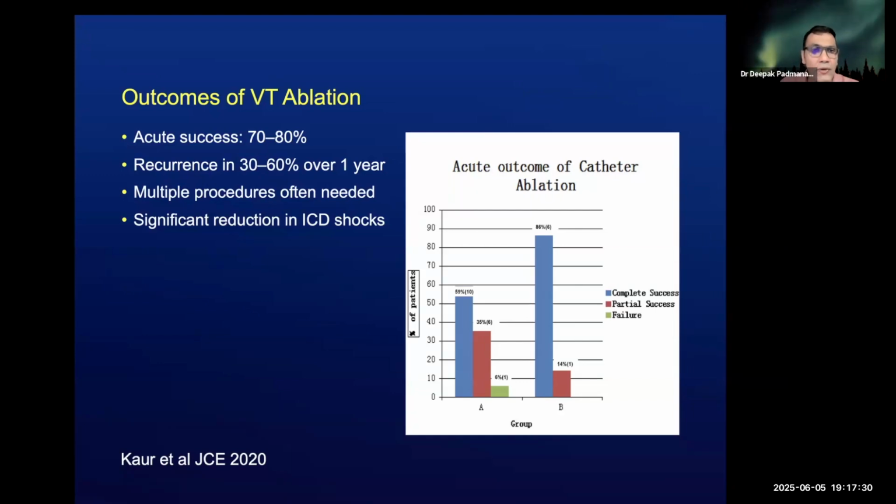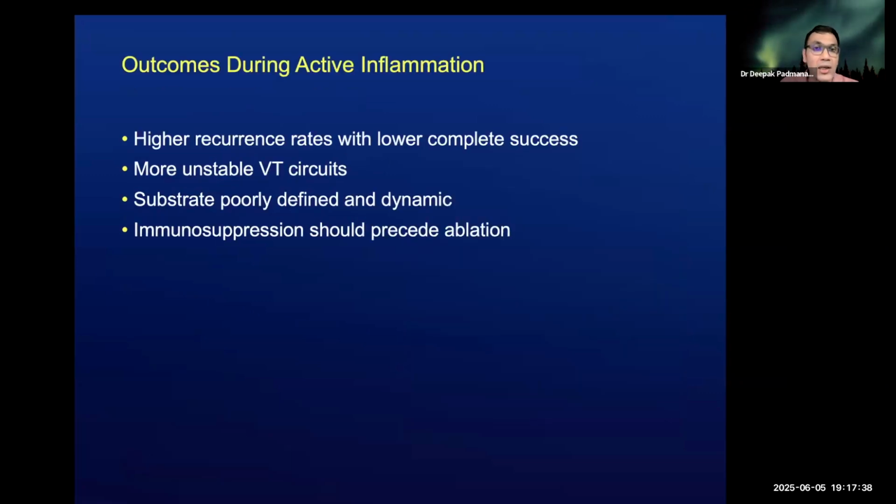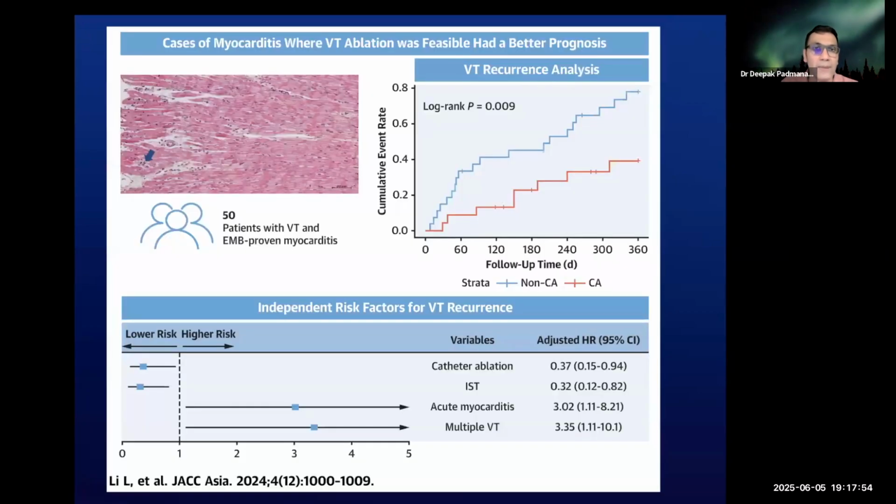Multiple procedures are often needed, and there is a significant reduction in ICD shocks, but at the cost of increasing number of ablations. Higher recurrence rates are seen with lower complete success if you ablate during active stages. More unstable VT circuits with poorly defined substrate and dynamic substrates are present, and immunosuppression in these patients for at least a day or two should precede ablation.